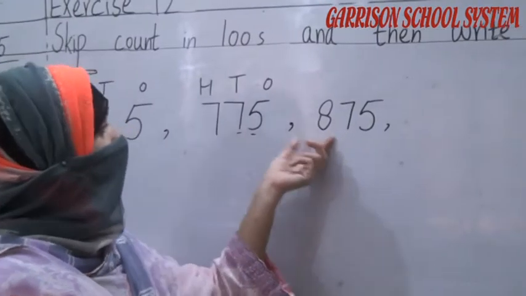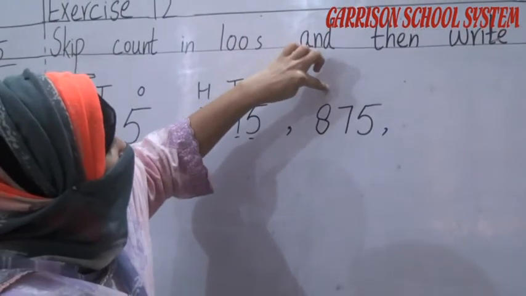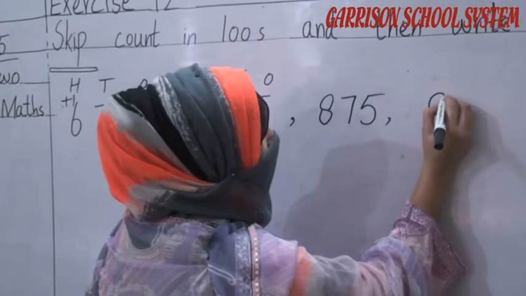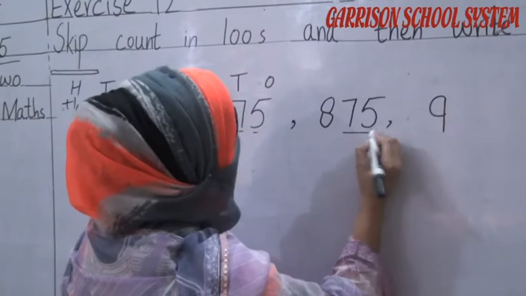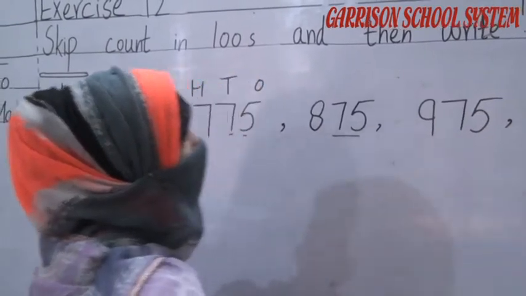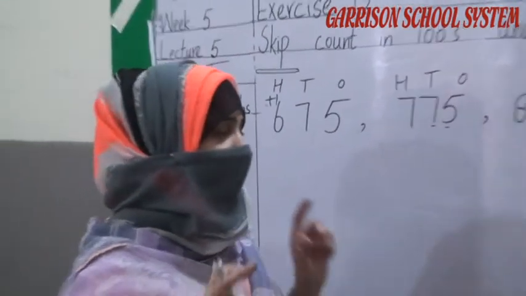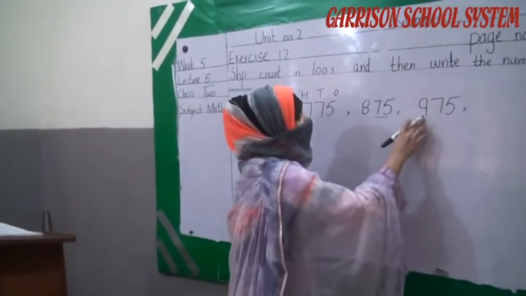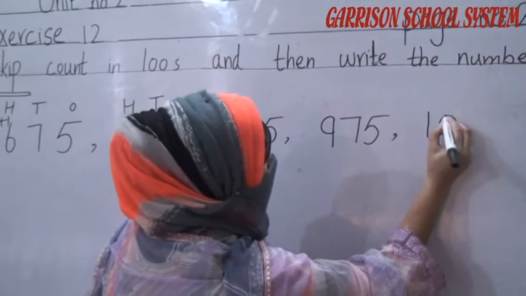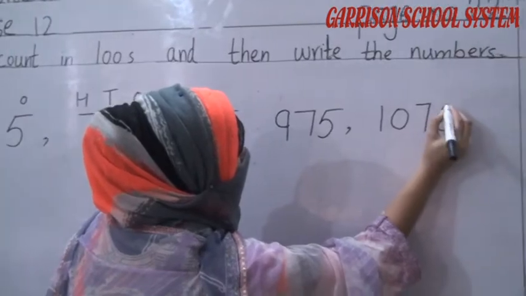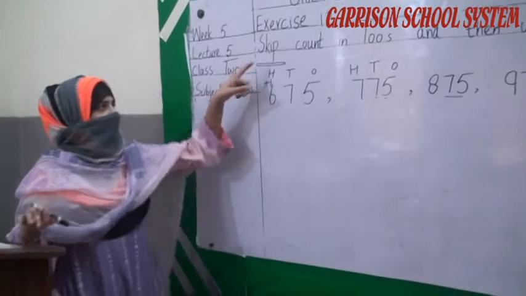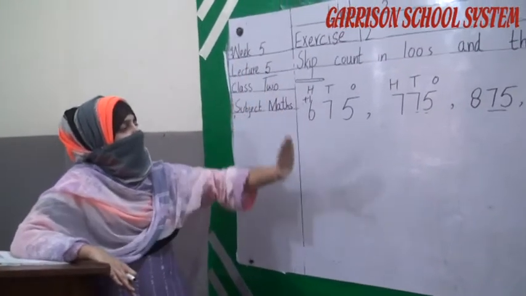Now we have to write the next. When we add 100 more to this 800, how many hundreds will be here? 9. We have to write here 900, and 75 will be the same. It will not change because we are writing our counting in hundreds. Just we have to change our hundreds number. After 9, what number will come? 10, and 75. What is 1075? Student, understand? In skip counting we have to write the next number.